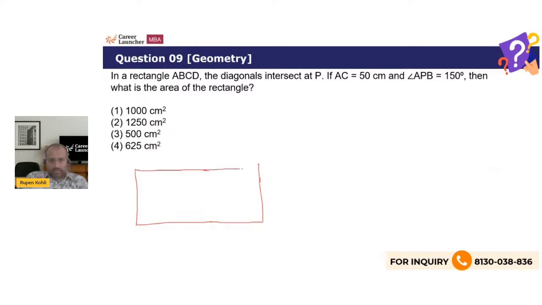Let me start discussing. We have been given a rectangle ABCD in which the diagonals intersect at P, and they do so at a 150-degree angle. This is P, that's 150 degrees. AC, the diagonal length, is given as 50, and angle APB is 150. You have to find the area of the rectangle.